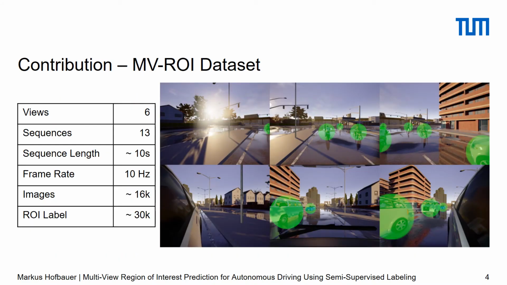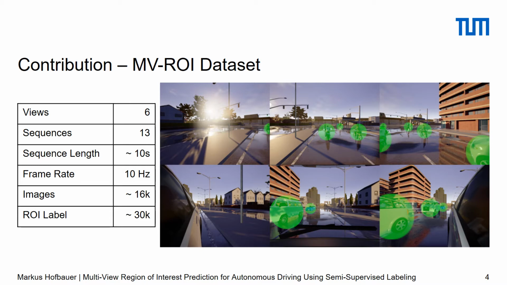In order to extend the front view region of interest prediction model, or ROI for short, to multiple views, we require multi-view ROI ground truth data. So far, there is no multi-view ROI dataset. To this end, we created a dataset for the 6-camera setup that was shown at the beginning of this talk. The setup consists of 3 front view cameras and 3 rear view cameras. We recorded 13 sequences at different weather conditions in the color simulator. Every sequence is recorded at 10 Hz with a duration of about 10 seconds.